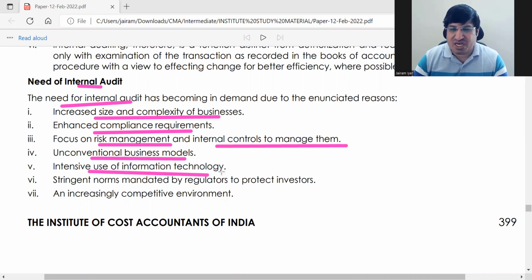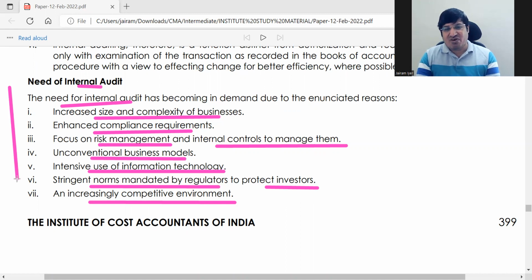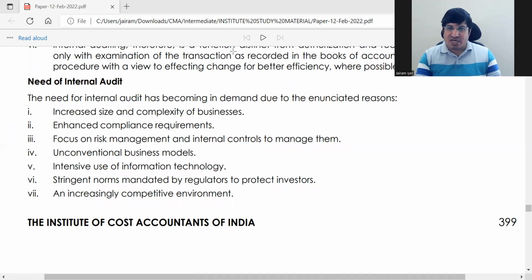Intensive use of information technology. Stringent norms mandated by regulators. There are various regulators, and the norms are very, very stringent for protecting investors. So you have to make sure that your appraisal function is proper. Increasingly competitive environment. These are all the need for internal audit. इसमें से आराम से 5 points तो एनी टाइम आप लिख सकोगे. I think.